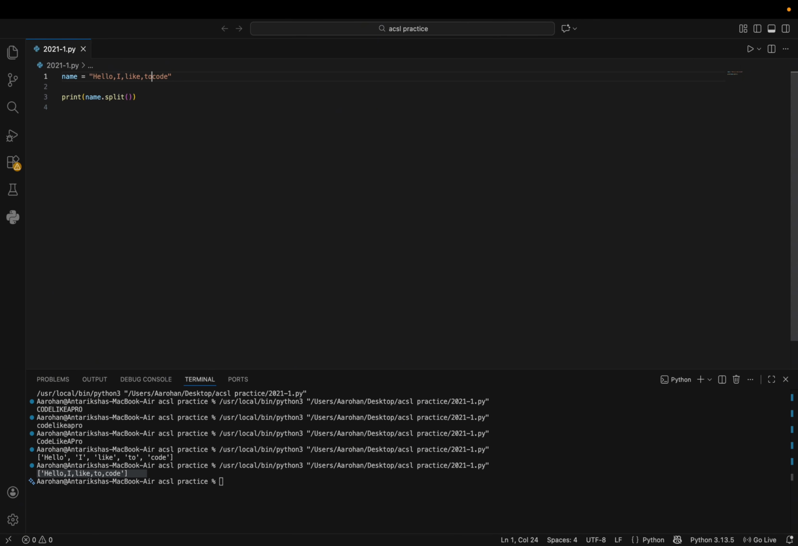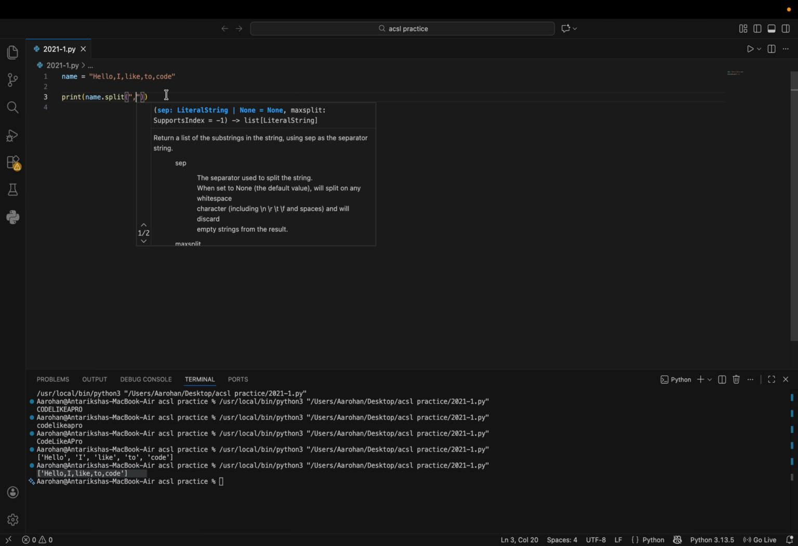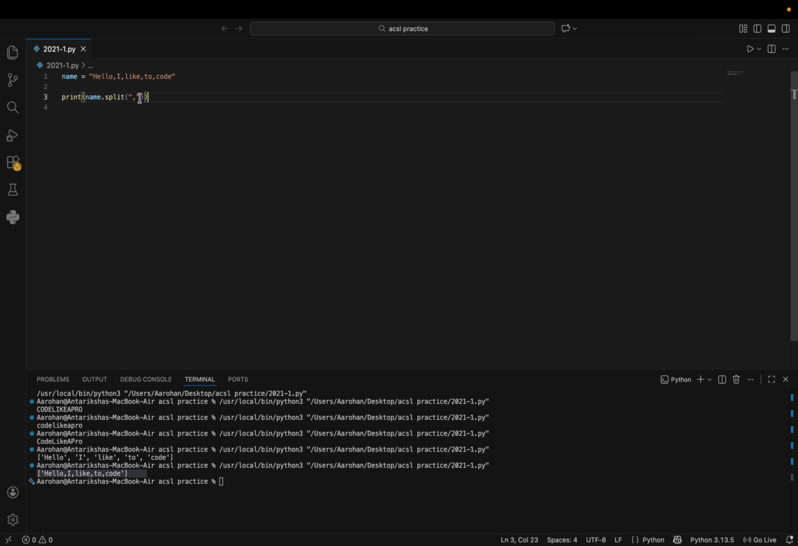So how do we split it if it's separated by something else? That's where we can put our separating string in here. Since everything is separated by a comma, I can put a string that contains a comma in here. Once I run my code, it will finally split everything and get rid of all the commas. And that will work with any character. I can even do it with multiple characters.